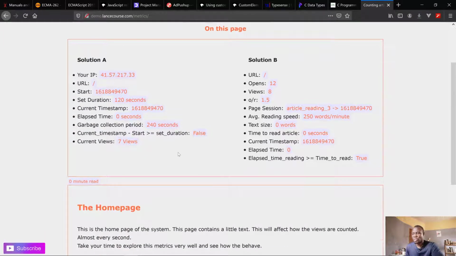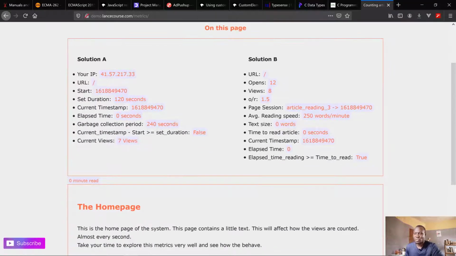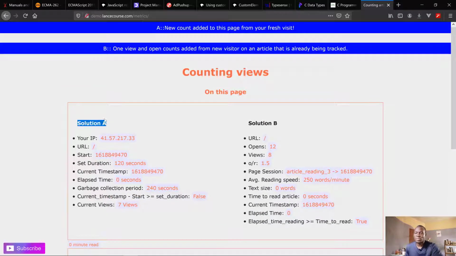So what does it do? We have these blue bars here that we will not look at. So far I have 2 solutions, solution A and solution B. The reason I have 2 solutions is because I actually did 2 different implementations. I would have separated the tutorials, solution A in one tutorial and solution B in another, but I wanted to create this parallel and this comparison between them.